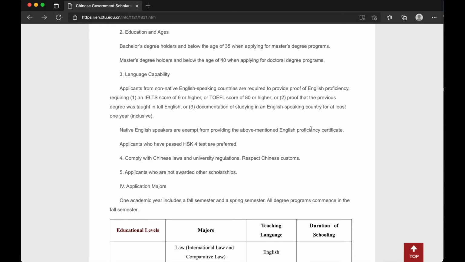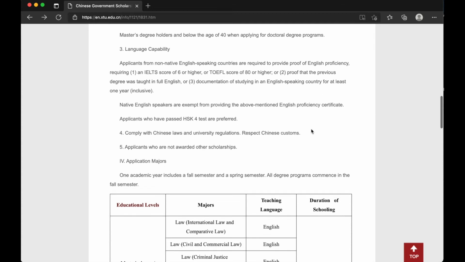And the language criteria: the program instruction is in English. So our African friends who are coming from French speaking countries or non-English speaking countries, you have to demonstrate that you can speak English. It's either you demonstrate an English proficiency letter or an English test. This could be an IELTS or a TOEFL. And for those of us who have our programs taught in Chinese, then you also have to demonstrate your proficiency in Chinese by using the HSK.